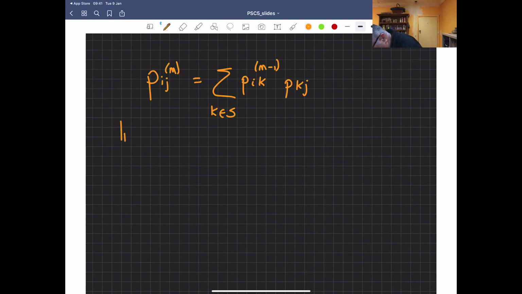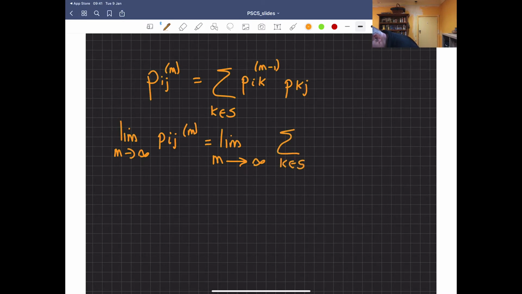What are we looking at? We want the limit as m goes to infinity. On the left hand side, that's Pij(m), which equals the limit as m goes to infinity of the summation over k in all possible states of Pik(m minus 1) Pkj. But we have decided by our assumption that the left side is just going to be pi j.